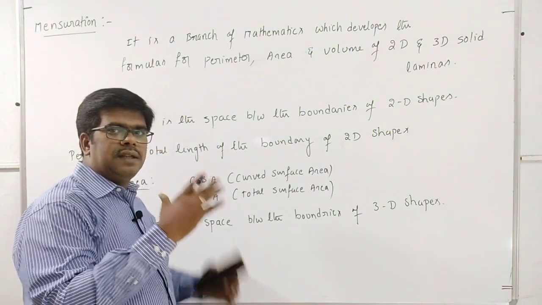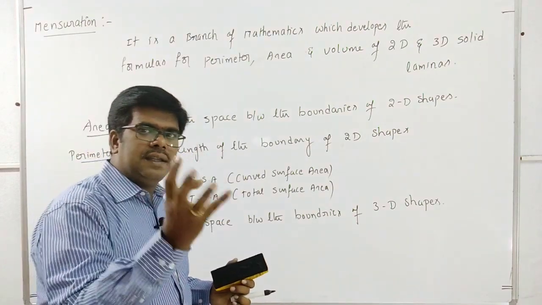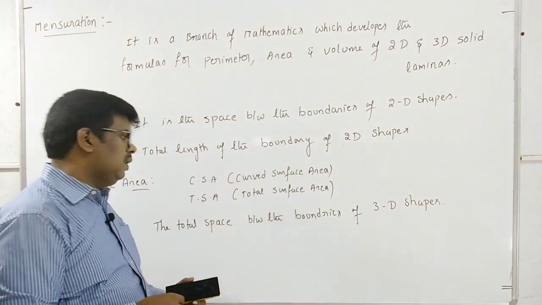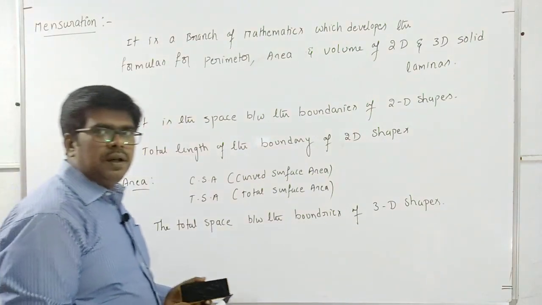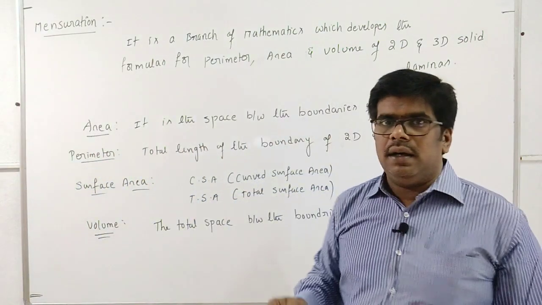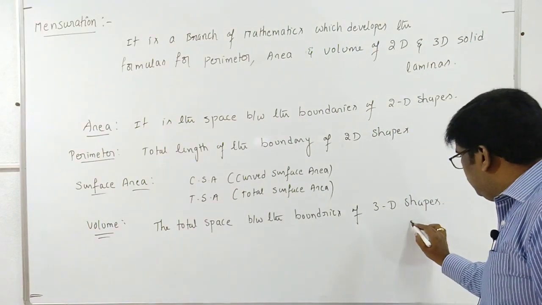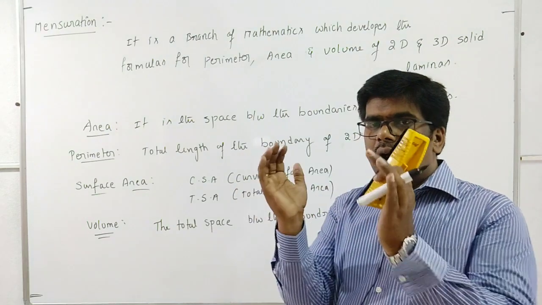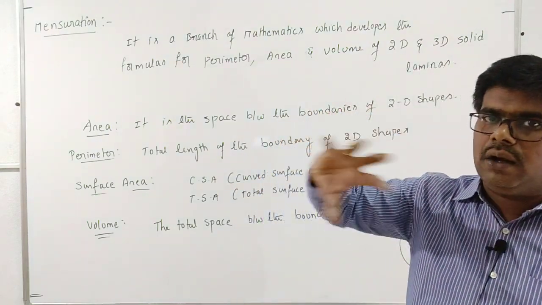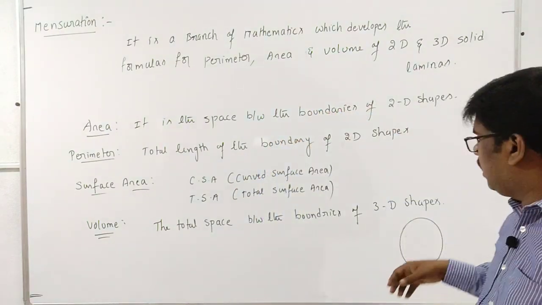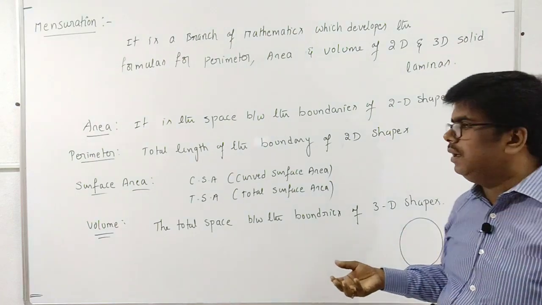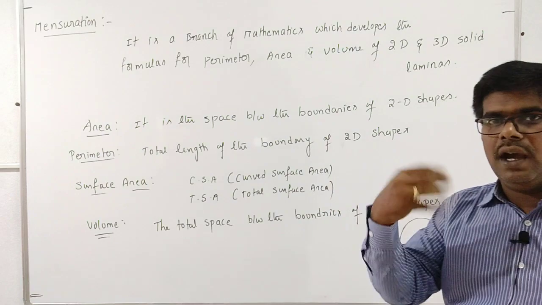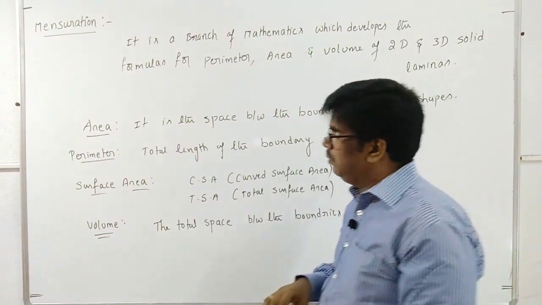Then what is the space enclosed by the boundaries? That we call the volume. For example, if you take a solid sphere, the space enclosed by that solid sphere we can call its volume. Like that, the total space present in the boundary of a three-dimensional shape is called the volume.